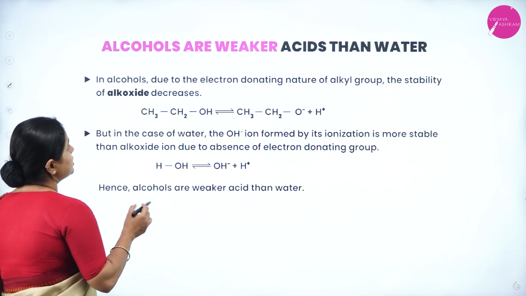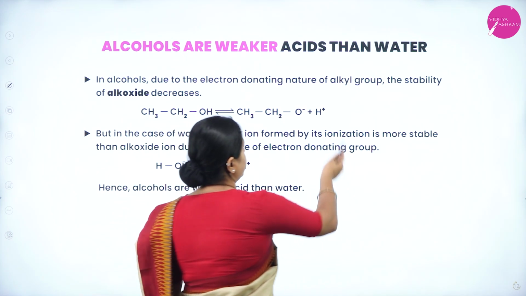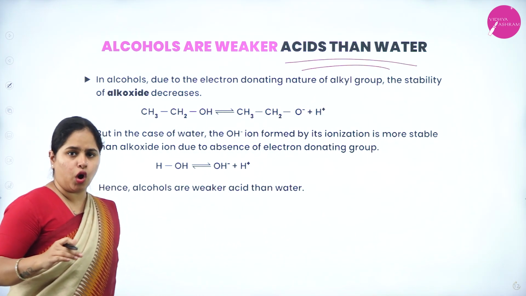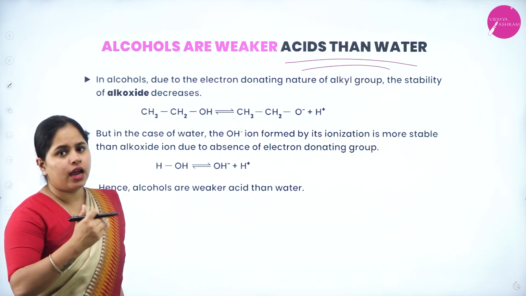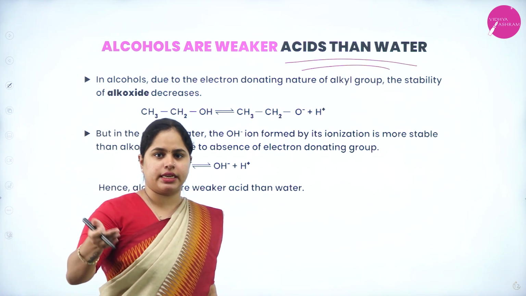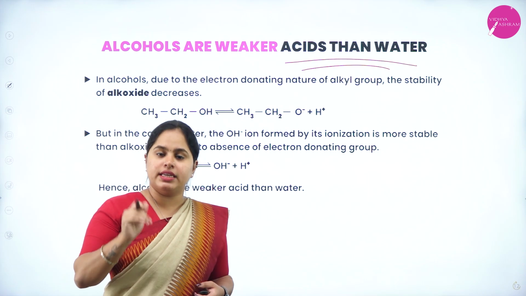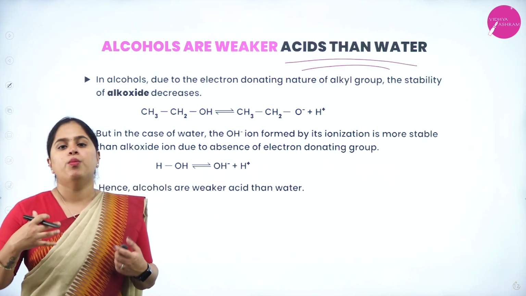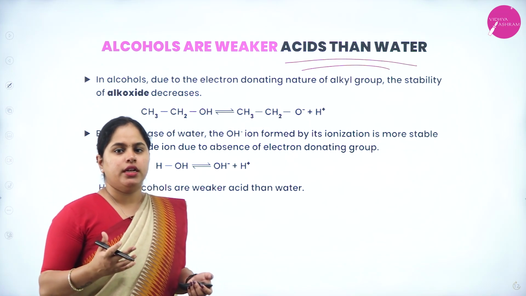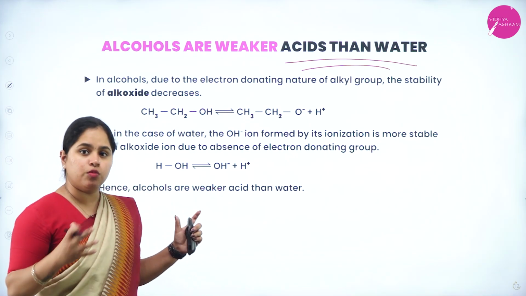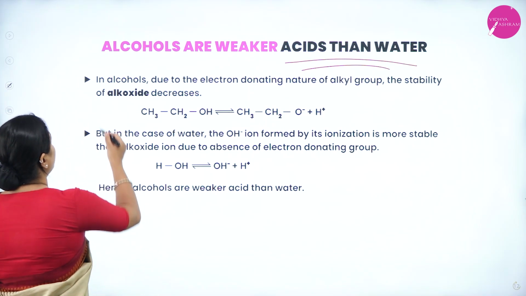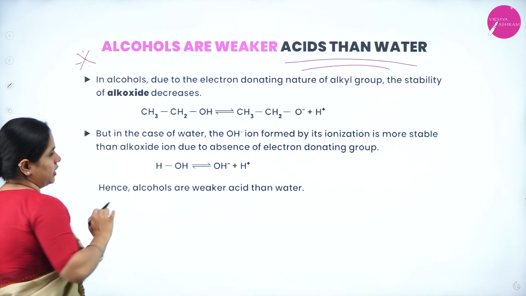Now, alcohols are weaker acids than water. Just now we discussed that alcohols have acidic character, and how it varies in primary, secondary and tertiary. Primary has the highest acidity, then secondary, then tertiary, because the more alkyl groups, the more the plus I effect. Now, comparing alcohols and water, alcohols are less acidic than water. This is very important. Why are alcohols less acidic than water?